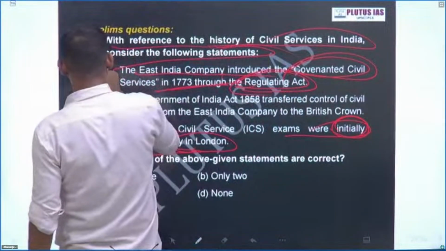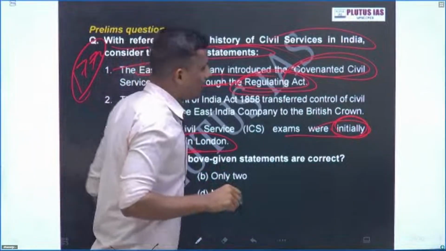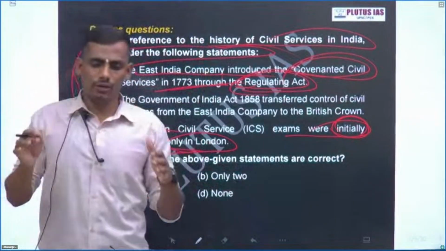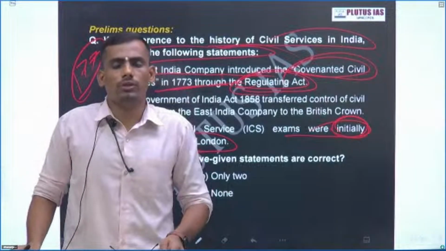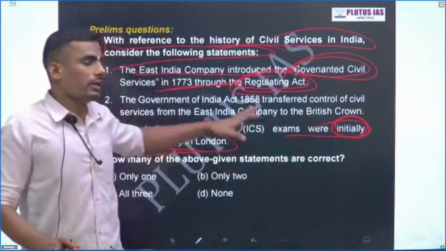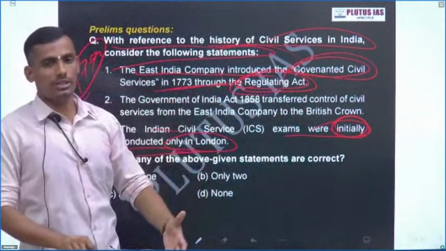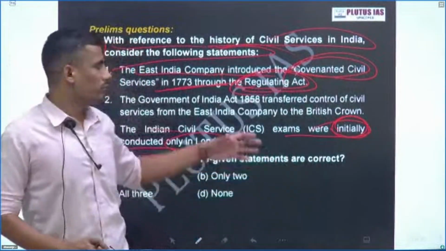If you remember, there was one act in 1773, and the civil service reform came during Lord Cornwallis in 1793. But in the initial phase, civil services were introduced in India in this manner through this act.